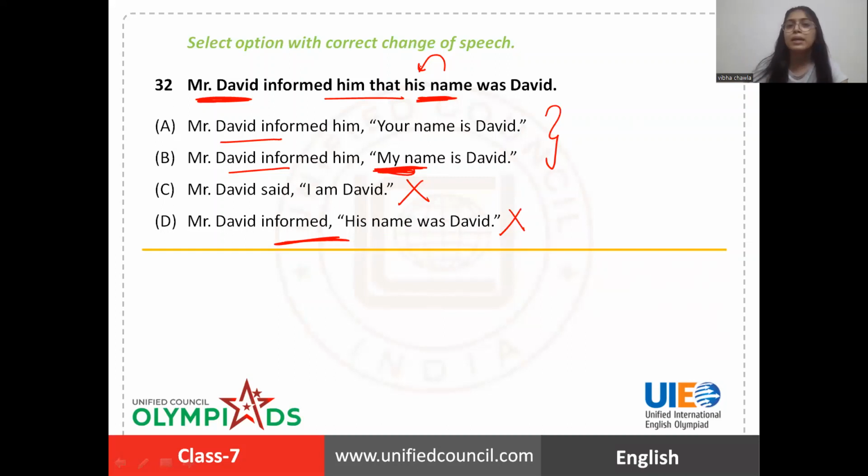Okay. My name, change of tense. In indirect speech, simple past is given. Means in direct speech, it was simple present. So definitely option B. Mr. David informed him, my name is David. Okay, so the right one is option B.